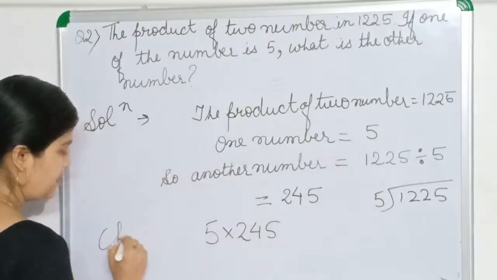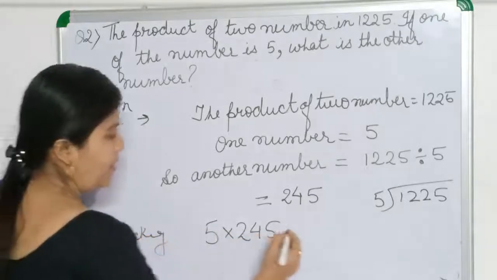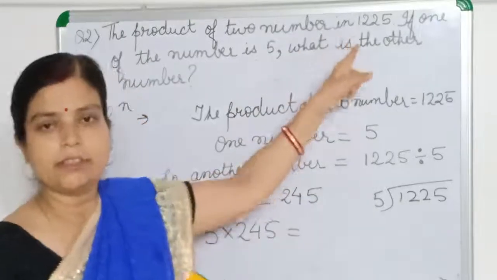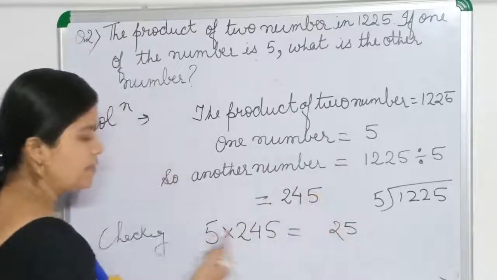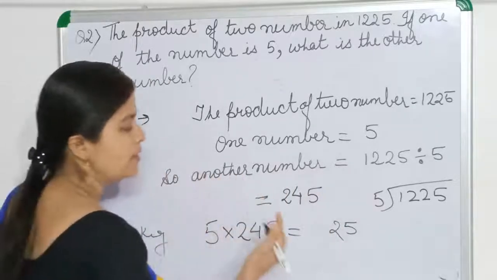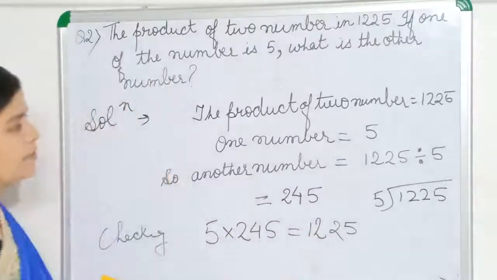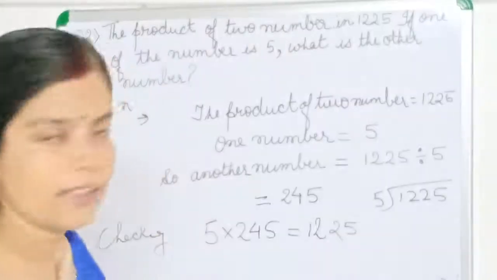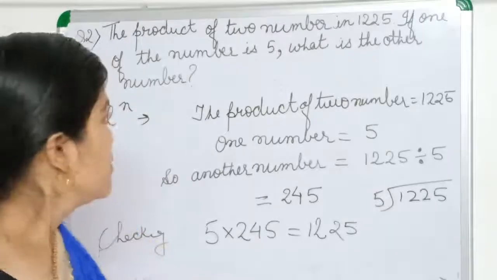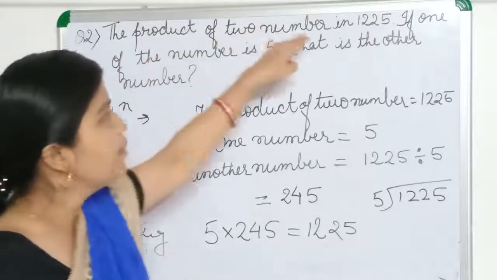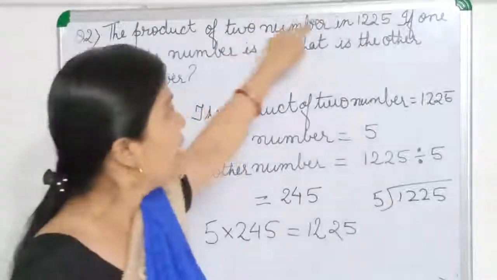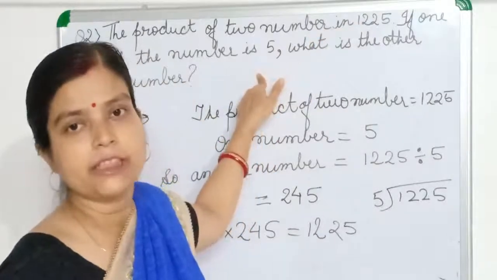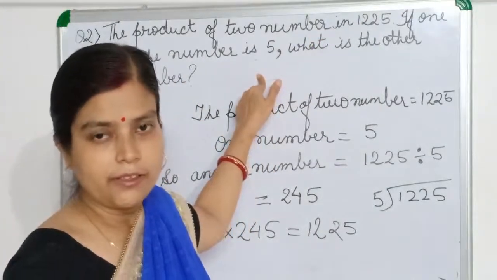And it is given that it should be equal to 1225. Just now we will check. 5 5s are 25. 2 you have to carry. 5 4s are 20. 20 plus 2 is 22. 2 again you will carry. 5 2s are 10 and 2 is 12. So we have done correctly. There is no mistake. So when it is given that the product of two numbers is this much and one number is given, to find the other number we will divide the product by the number which is given to you. So you understand this?